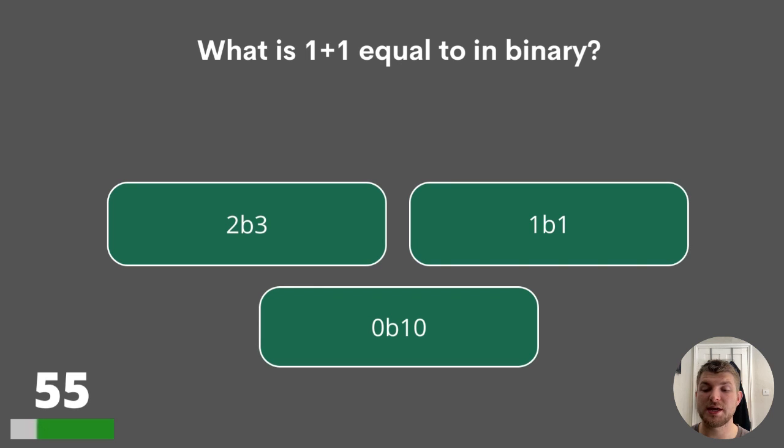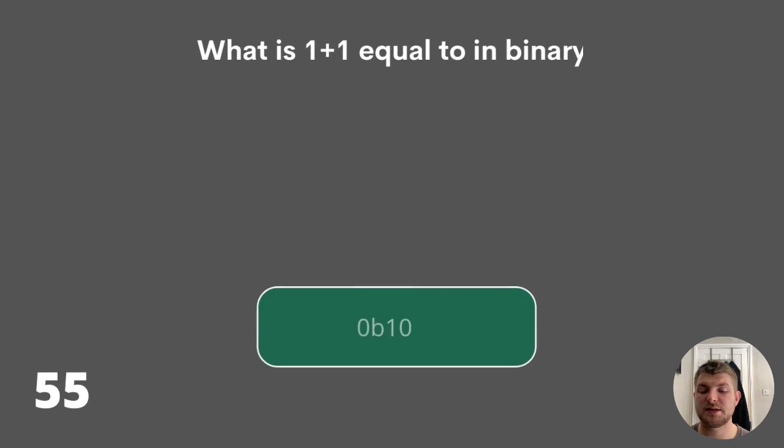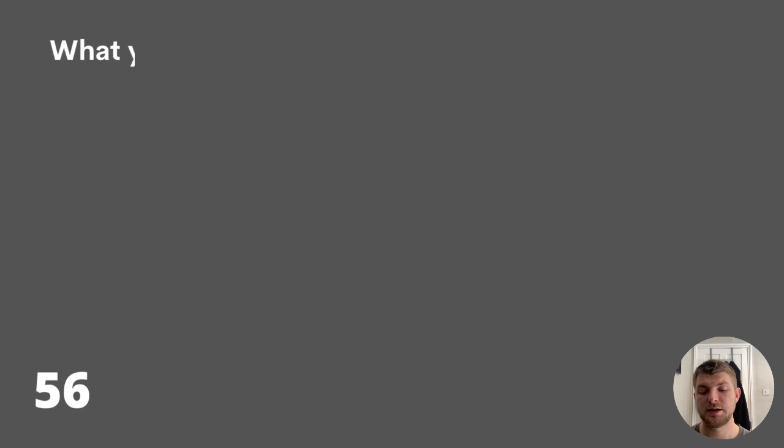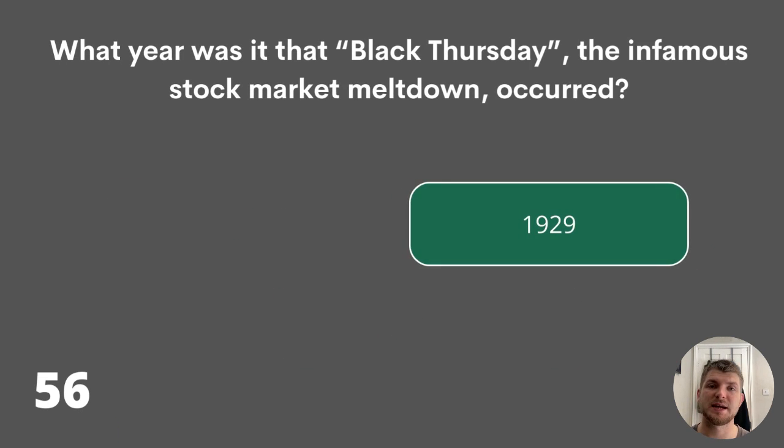55. What is 1 plus 1 equal to in binary? 2b3, 1b1, or 0b10? The answer is 0b10. 56. What year was it that Black Thursday, the infamous stock market meltdown, occurred? 1839, 1929, or 2007? The answer is 1929.